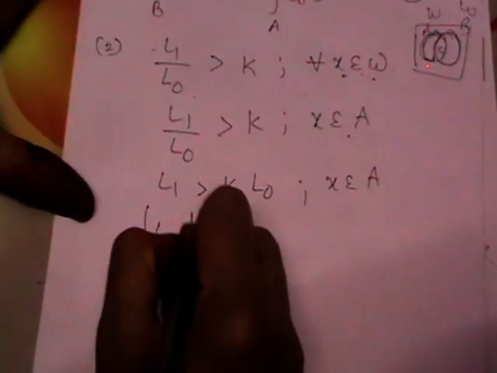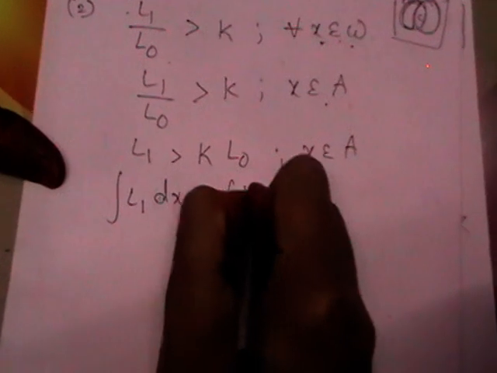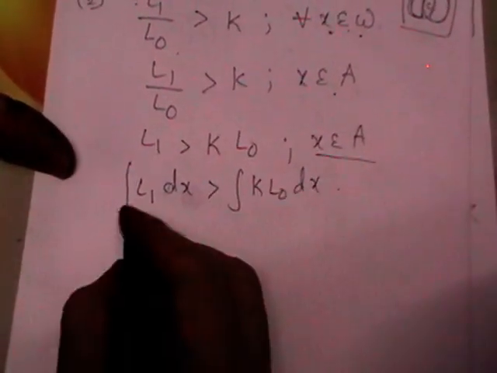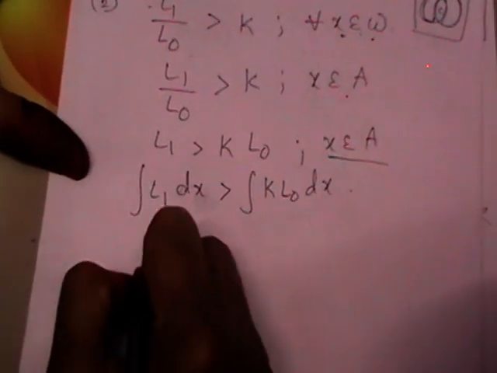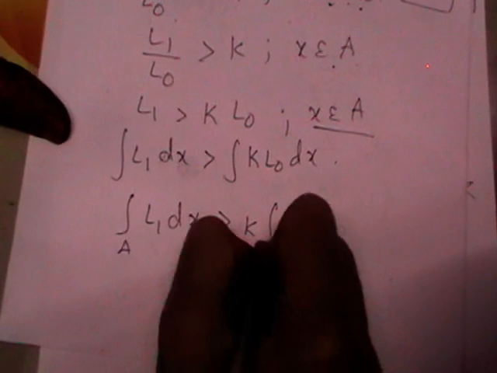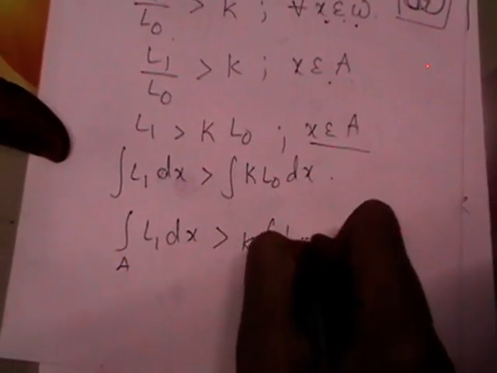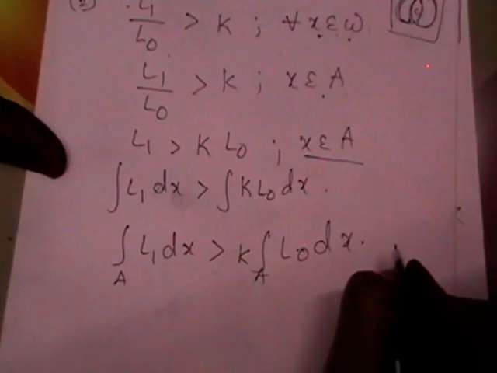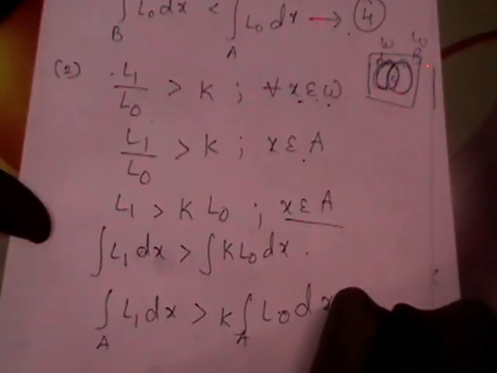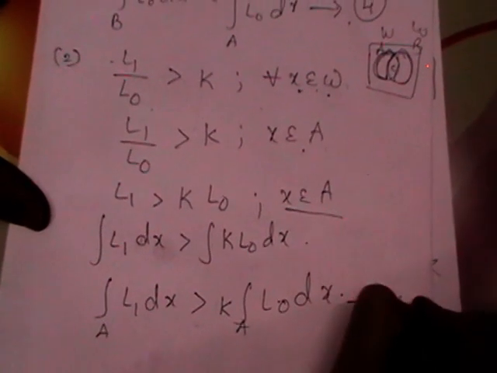As it is over A, integral over A of L1 dx greater than K times integral over A of L0 dx. So this is one equation. Let us give this equation number 5.